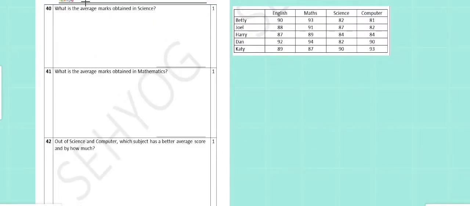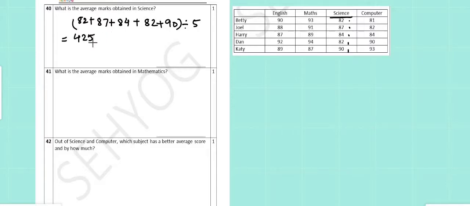In question number 40, what is the average marks obtained in science? So, we will look at the marks of science for all the 5 students. We will add them up, 82 plus 87 plus 84 plus 82 plus 90, the marks of 5 students in science, and the total we have to divide by the number of students. Since there are 5 marks, divided by 5. So, 425 divided by 5 gives us the average in science, which is 85.